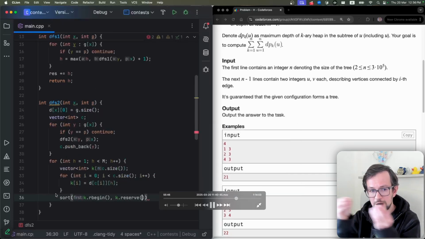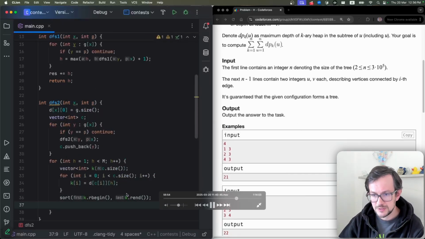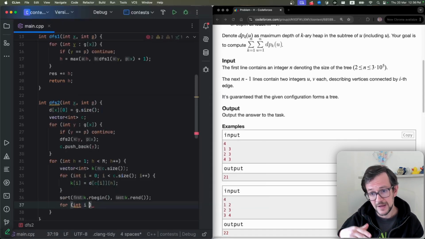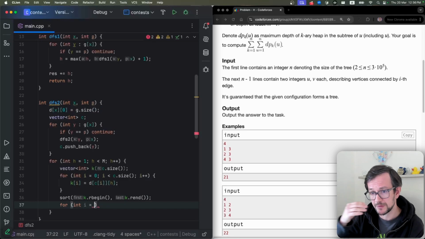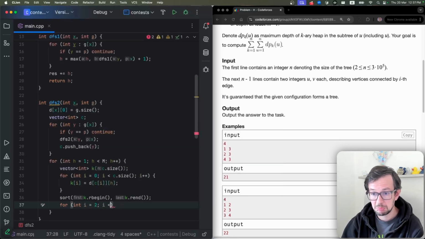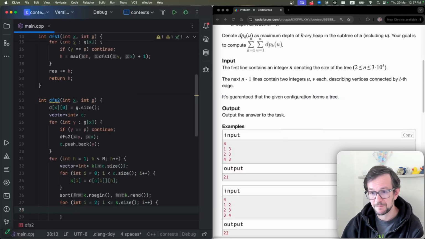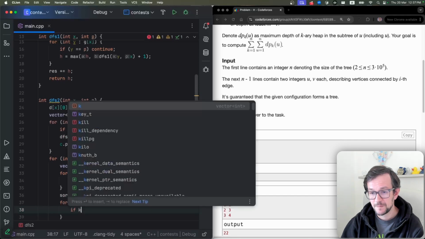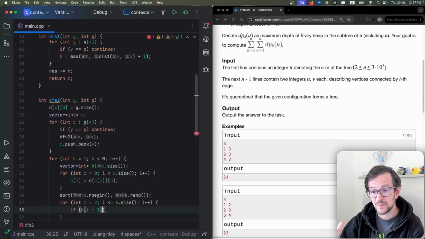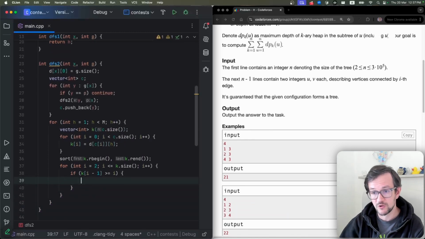So I take all my children, take their maximal k, and sort them in decreasing order, and then I need to find i elements greater or equal to i. So I check if my maximal values are all greater or equal to i.